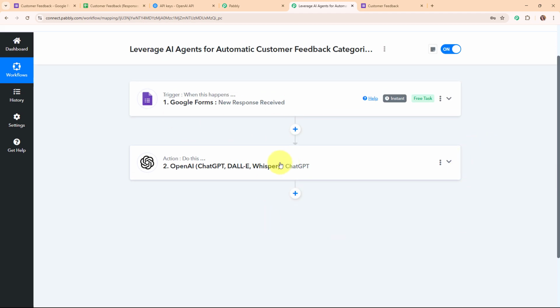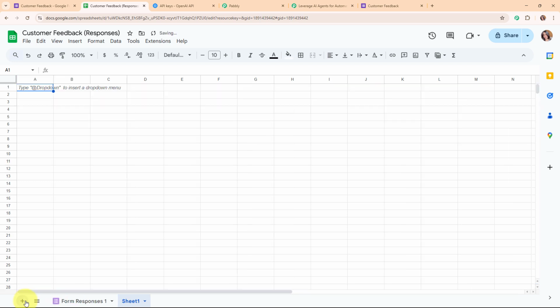Alright, so now after categorizing the customer feedback received, I want to add the analysis generated by OpenAI in my Google Sheets by creating a new sheet over here. Alright, so here I'm going to fill on this sheet.